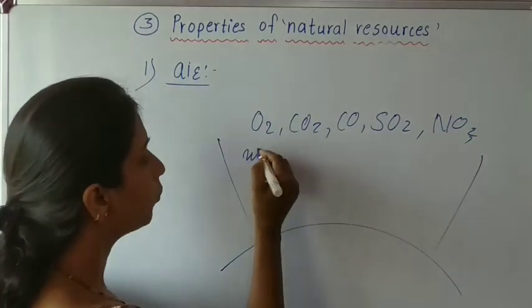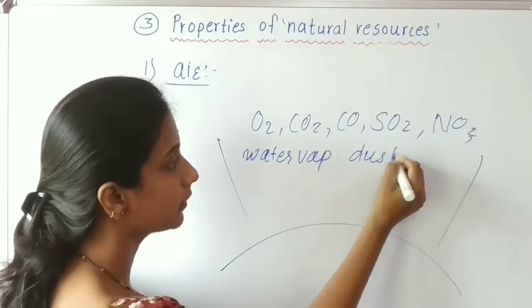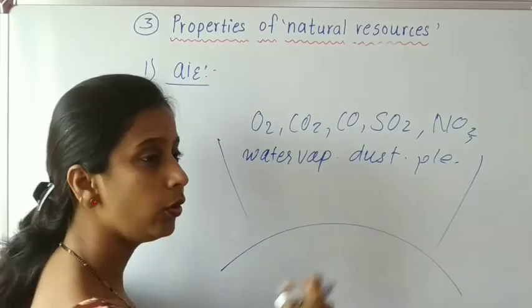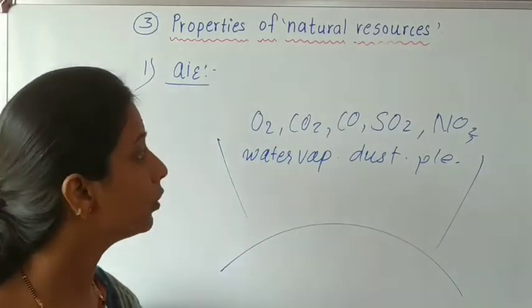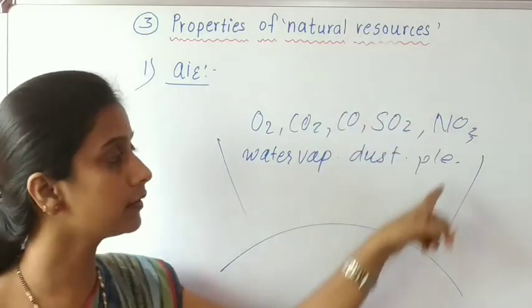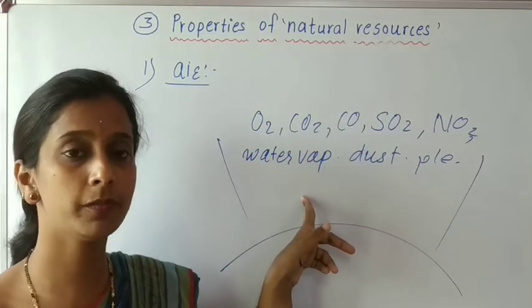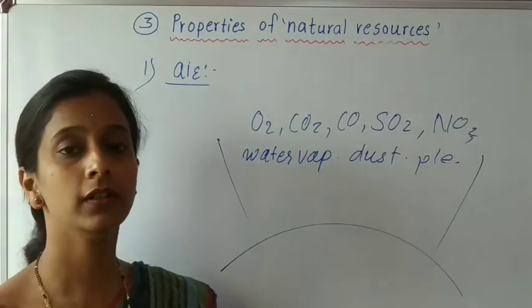Water vapors are there, dust particles are there, and so many other constituents are present in the atmosphere. So remember at least these, which are known as the constituents of the atmosphere or of the air.